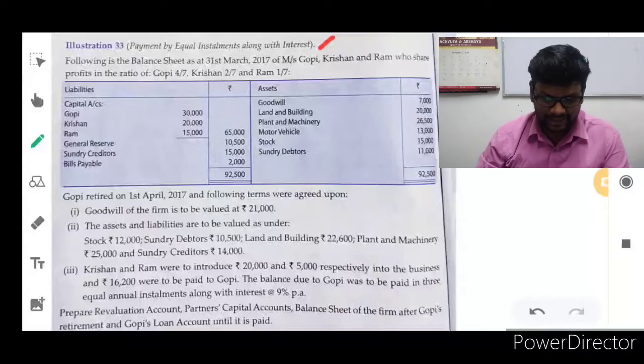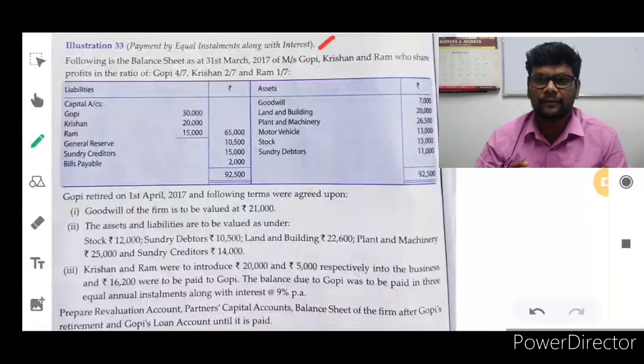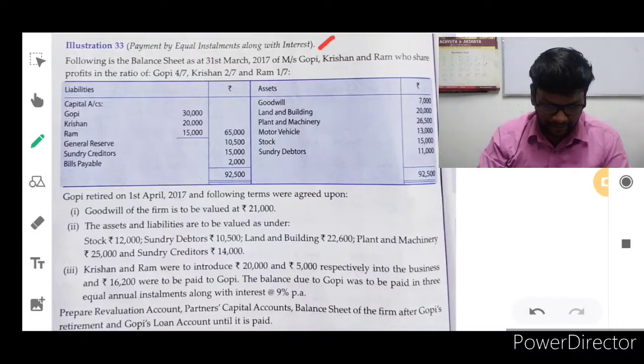Come, let's discuss illustration 33. It is a full-fledged problem. In this problem, we are going to prepare a revaluation account, partner's capital account, balance sheet for the reconstituted firm, as well as loan account for the retiring partner. So nearly 4 accounts we are going to prepare in this problem. Let's discuss the problem first.